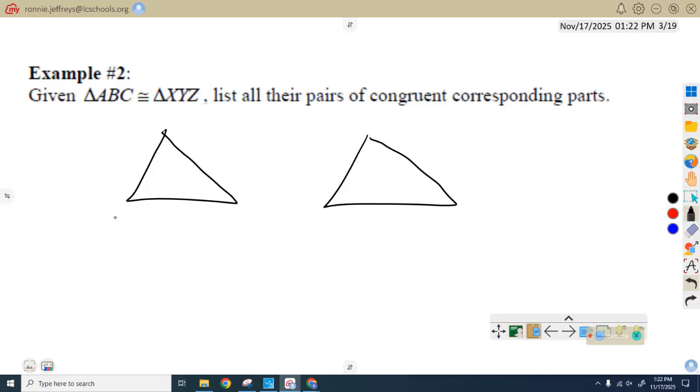Well, angle A corresponds to angle X. Angle B corresponds to angle Y. And angle C and Z, and I forgot to do the arcs.